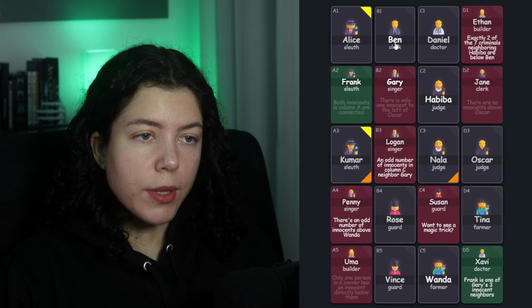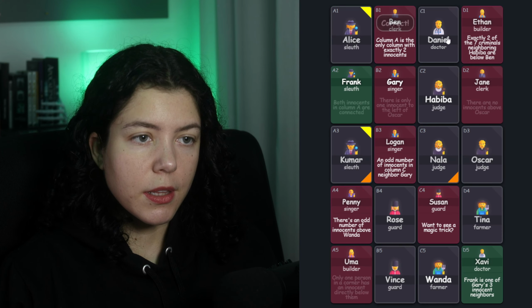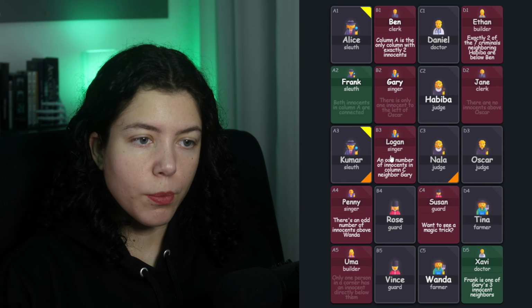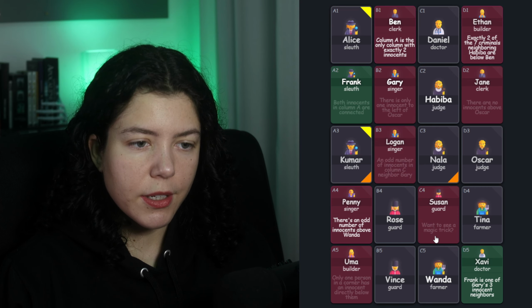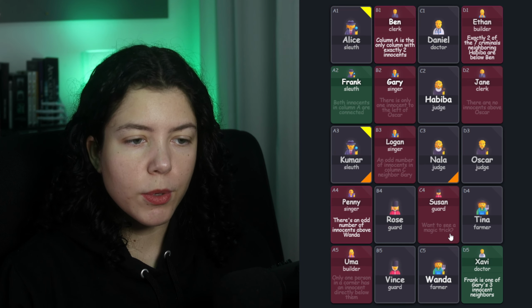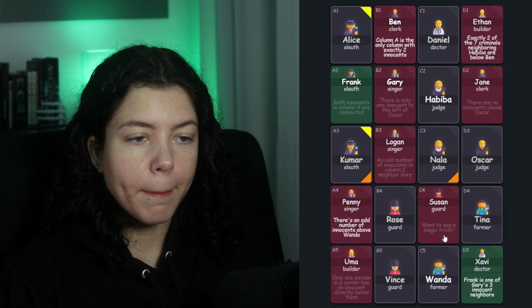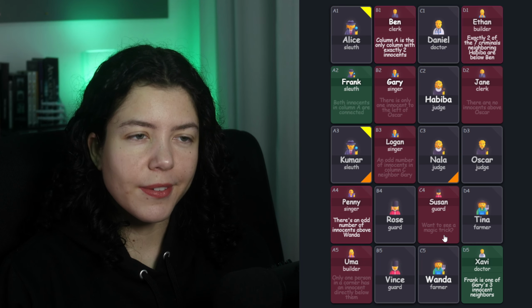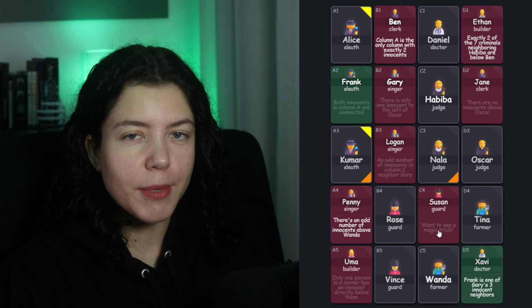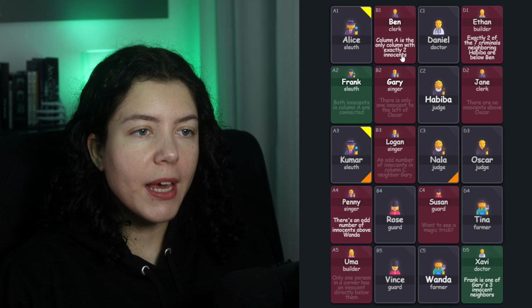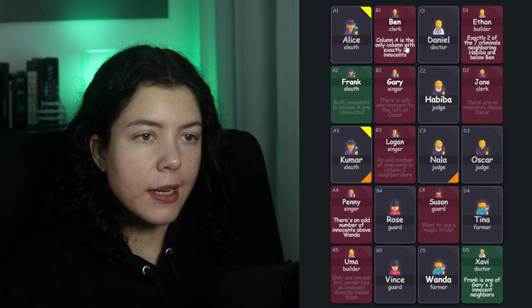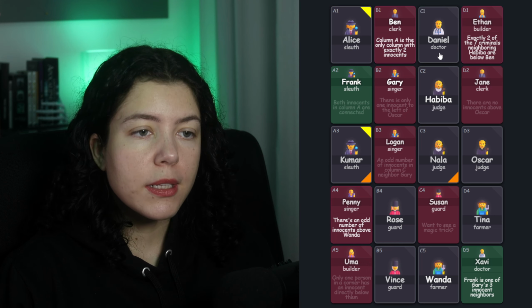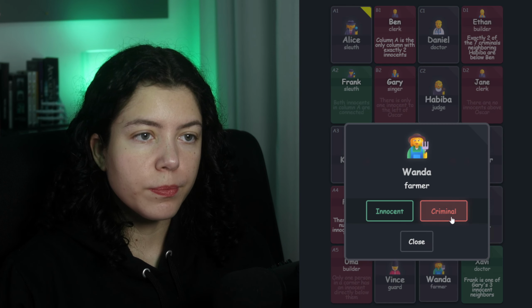Now, we also know that Ben is not an innocent because the 3rd innocent for Gary is going to be in column C. So Ben is not in column C. And Ben, Susan says, wants to see a magic trick. We've seen this clue before and there was no magic trick except for them stealing a clue or something. So I'm interested to see if there is going to be an actual magic trick here. Column A is the only column with 2 innocents, says Ben. So there isn't going to be a second innocent in column C besides the one that goes above Wanda. So that makes Wanda a criminal.